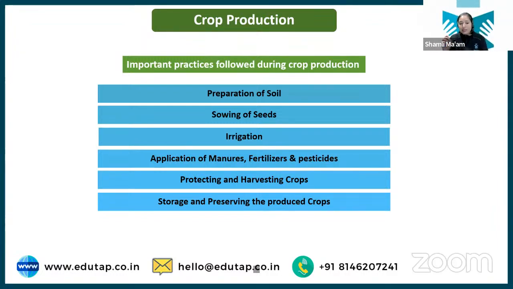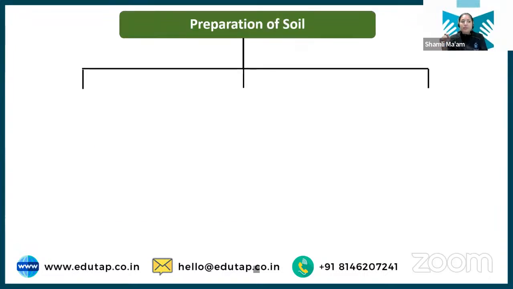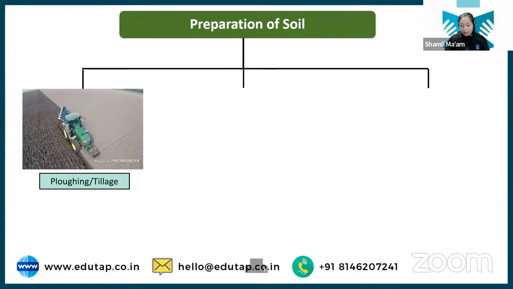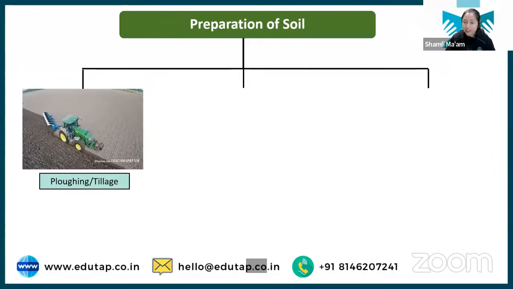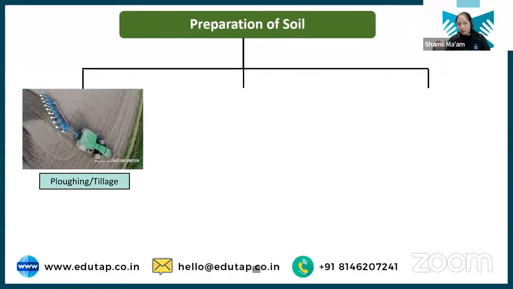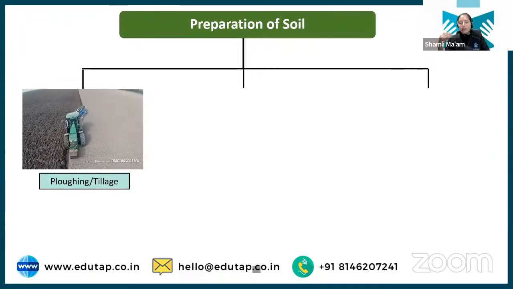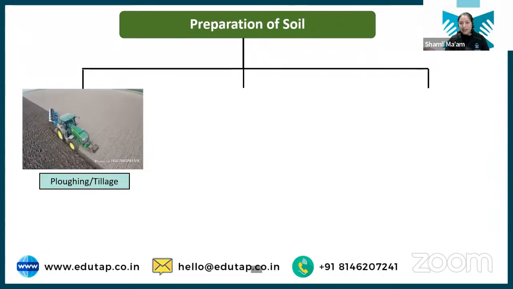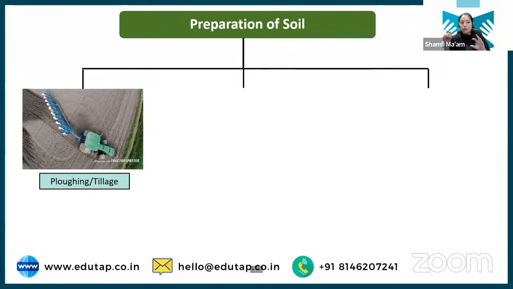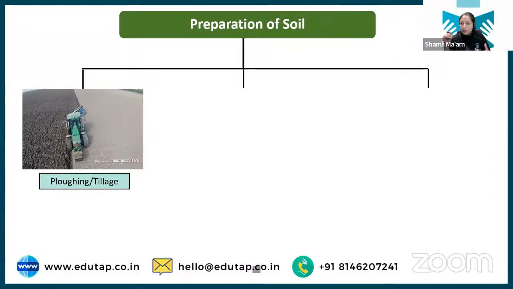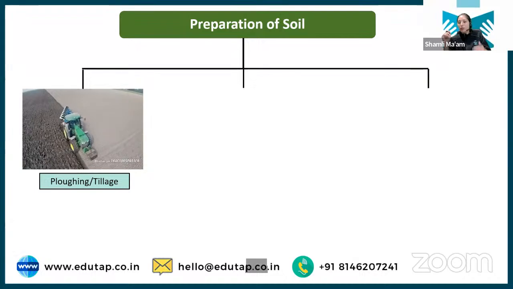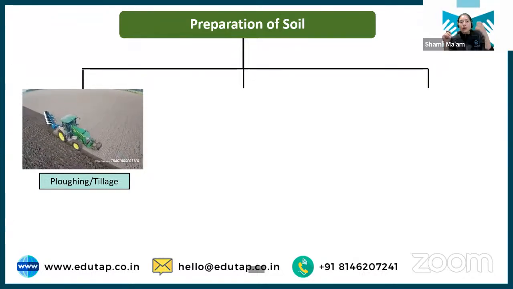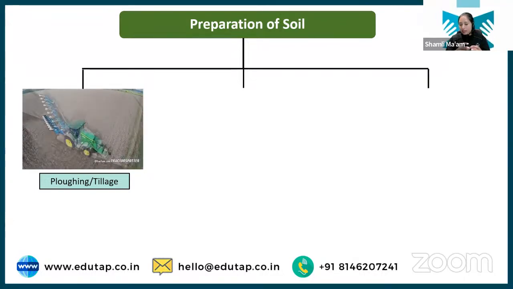Now here we will discuss the very first one, that is preparation of soil. Okay, what is preparation of soil? What we do initially, we plow the land. If you have ever been involved in farming, or have seen any barren land, you cannot just go to this land and sow the seed. You have to loosen up the soil, you have to plow it, you have to break the clods, you have to bring the clods to the minimum size, right?